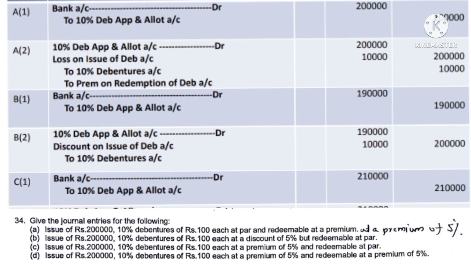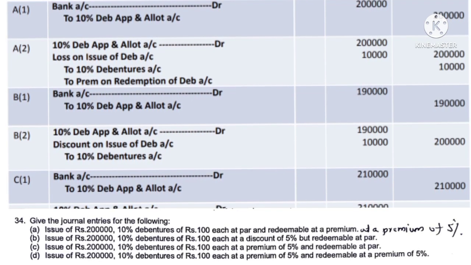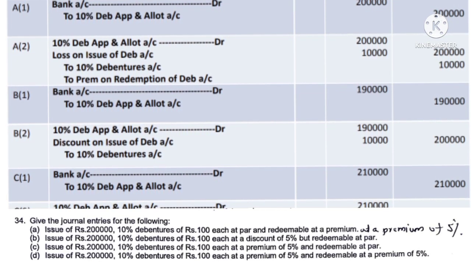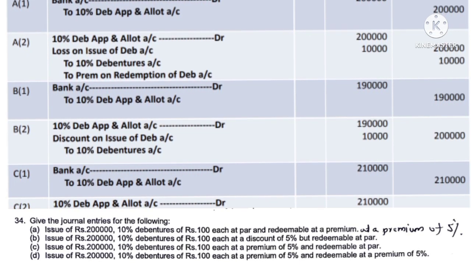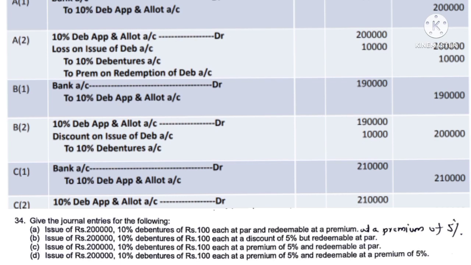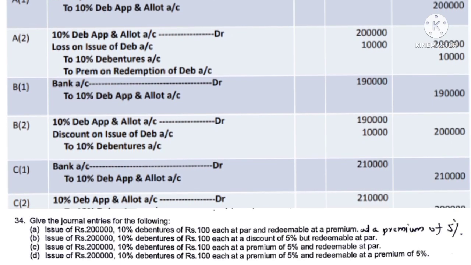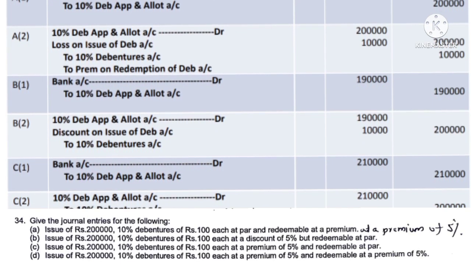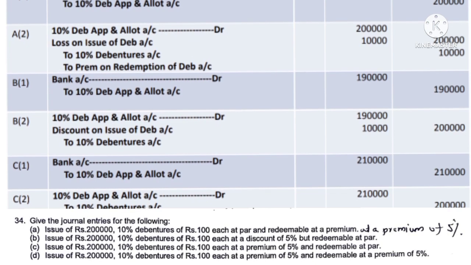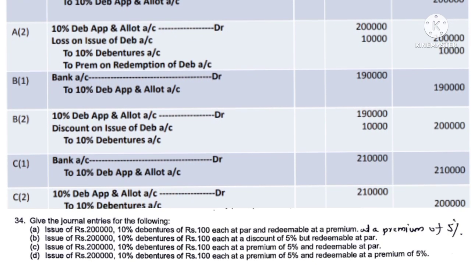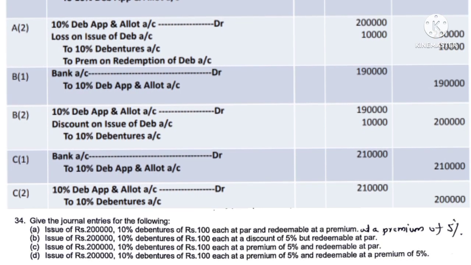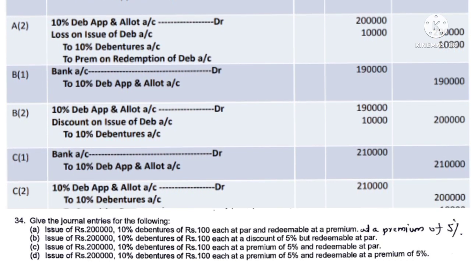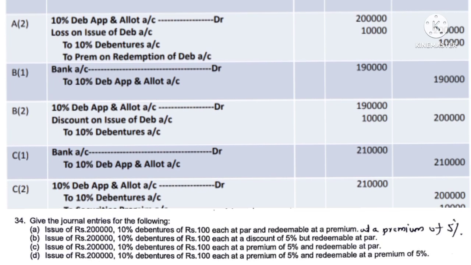Second entry is 10% Debenture Application and Allotment Account Debtor 2 lakh, Loss on Issue of Debenture Account Debtor 10,000, because these debentures are redeemable at a premium of 5%. So there would be a loss of rupees 10,000. It has to be transferred to the Loss on Issue of Debenture Account, so it is debited. Then to 10% Debenture Account 2 lakh, then to Premium on Redemption of Debenture Account 10,000. It is a reserve account, a provision made, so 10,000 is credited to the provision account. The name of the provision account is Premium on Redemption of Debenture Account.